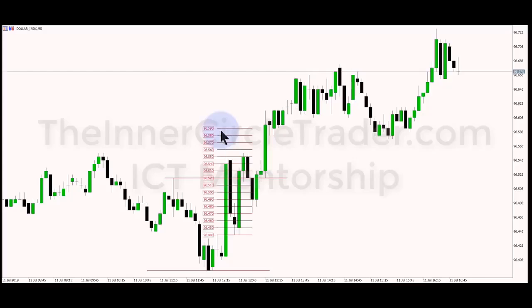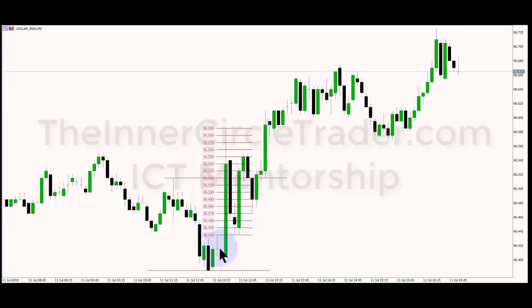When we look at fair value gaps, BISI, SIBI, things of that nature, liquidity voids, anything that constitutes an imbalance, what does that really mean, and how is it beneficial to us to look for them? When we get key levels off of a monthly, weekly, daily, or 4-hour, we can anticipate these low resistance liquidity runs to form. But when they form, they leave porous wicks in the back.